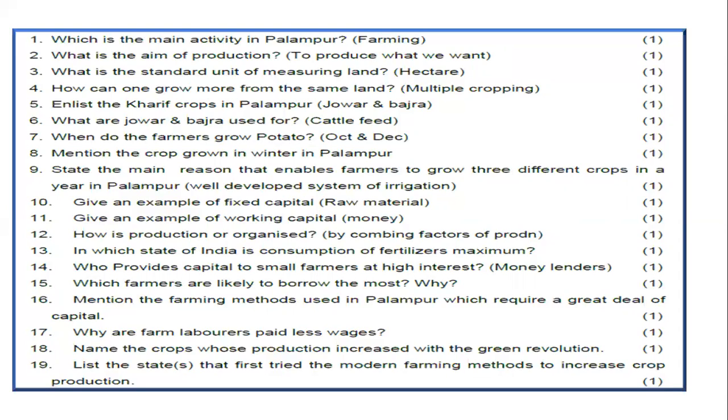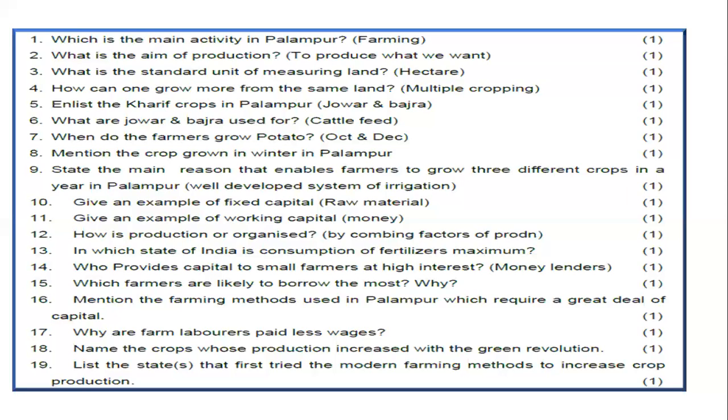In which state of India is consumption of fertilizers maximum? This again, you will look in your textbook, you will read the chapter and find the answer. So in fixed capital, in example, you will write machine. Okay, 14. Who provides capital to the small farmers at high interest? Money lenders. Which farmers are likely to borrow the most and why? Well, you're going to find the answer in your textbook and write it down.